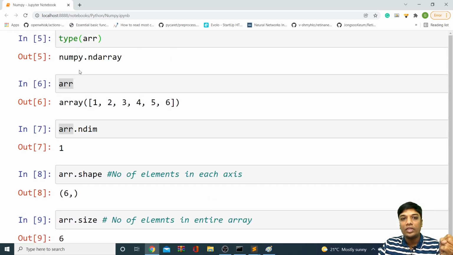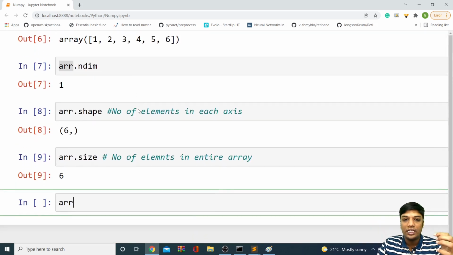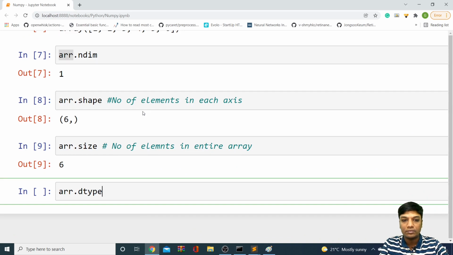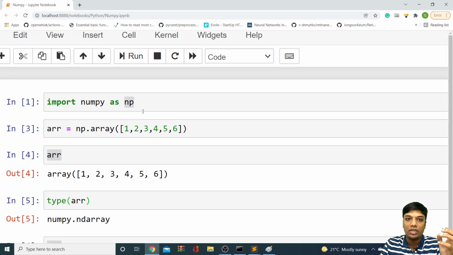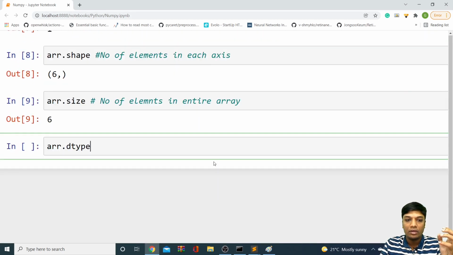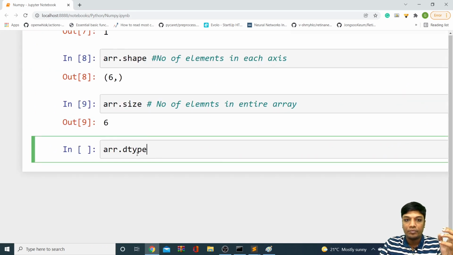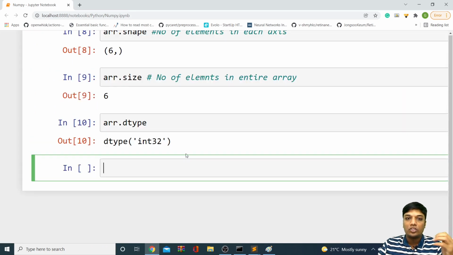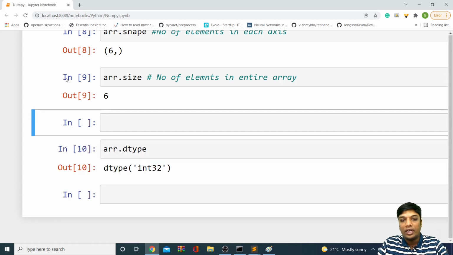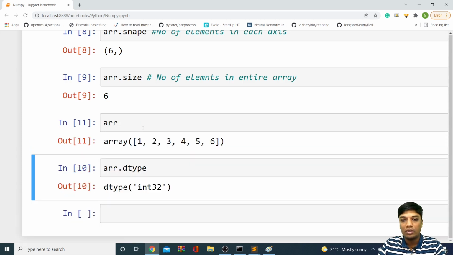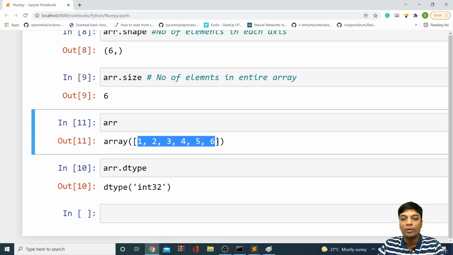Basically the type of the numpy array is numpy.ndarray, but if you use dtype, an attribute, you'll get the data type of each element in an array. We know that right now we have created a homogeneous array, meaning elements of the same data type, right? If I say ar.dtype, you'll get int32. So our data is of integers, a group of similar elements, and all the elements are integers. And what is this 32 actually?